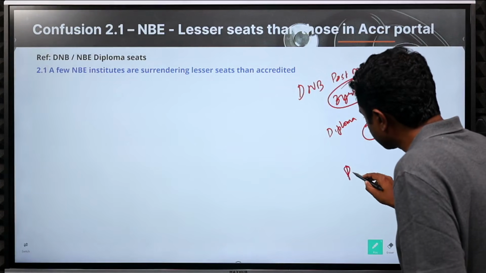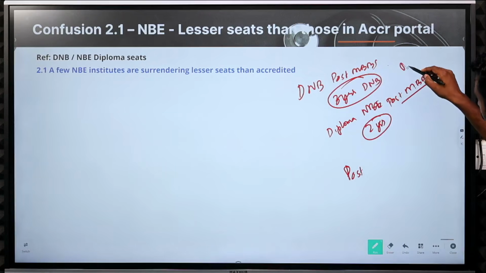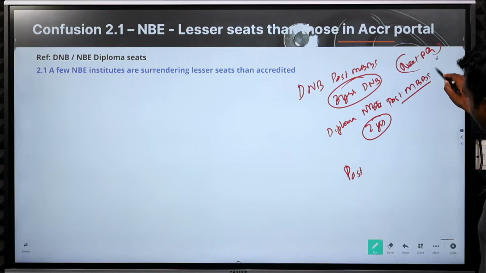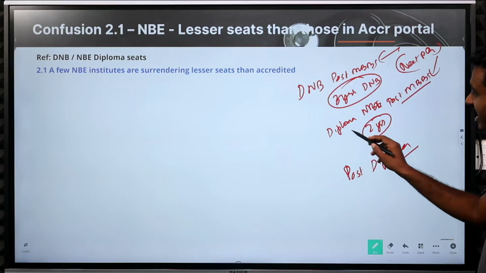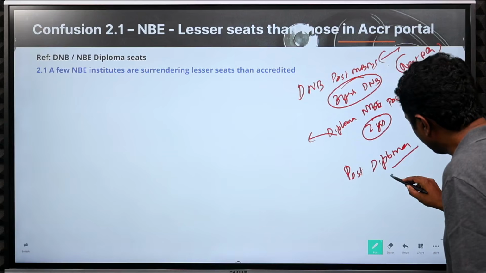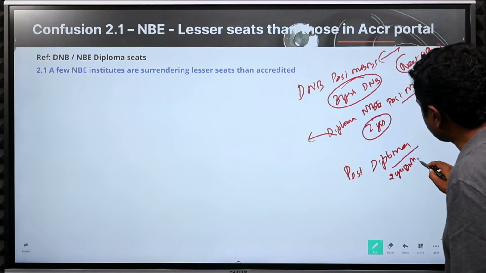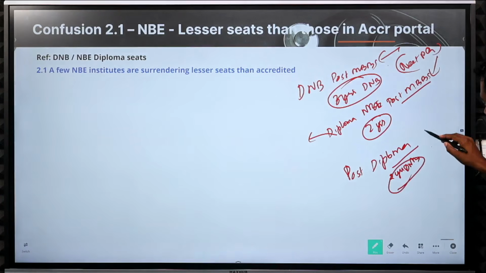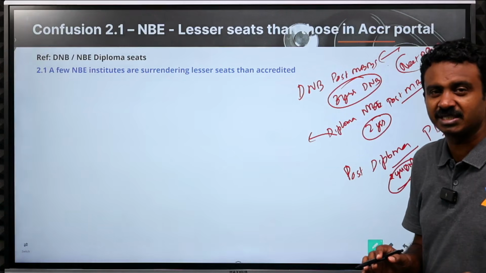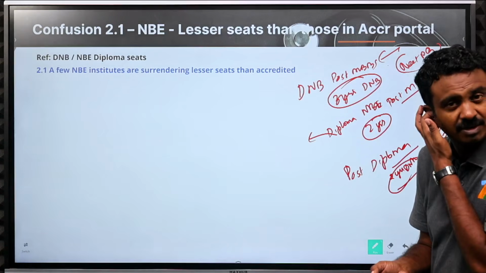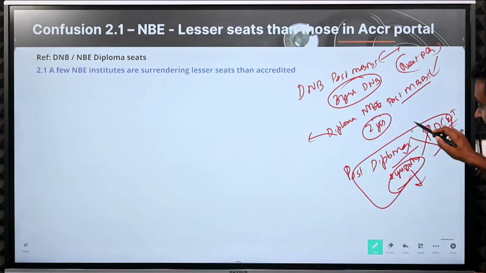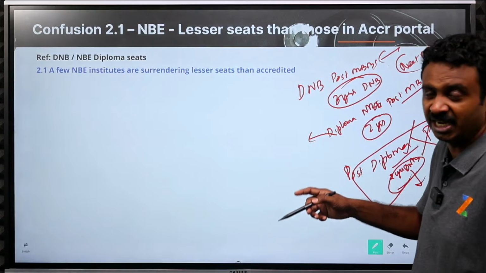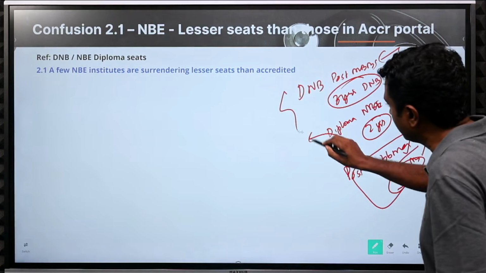There are also post diploma seats. These others are all post MBBS, all through NEET PG, because after MBBS you write NEET PG and get these seats. There is also a post diploma part where candidates who have already done a diploma in anesthesia appear for a 2-year DNB course. This is called secondary DNB, while the other is primary DNB. This is through an exam called PD CET. If you are not aware of it, just go through our DNB PD CET YouTube video. These are through a separate examination. This is after diploma, and you get into the same higher specialty, which is 3 years. That is different. We are only looking at this set of seats now.